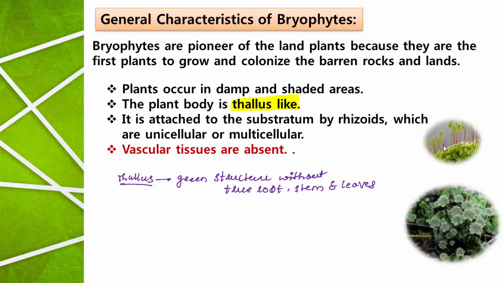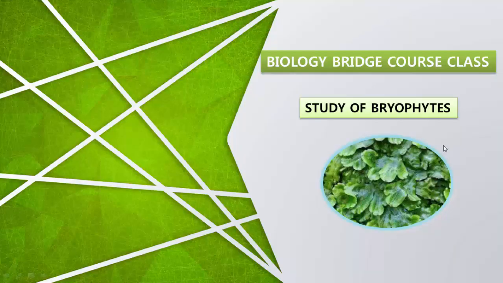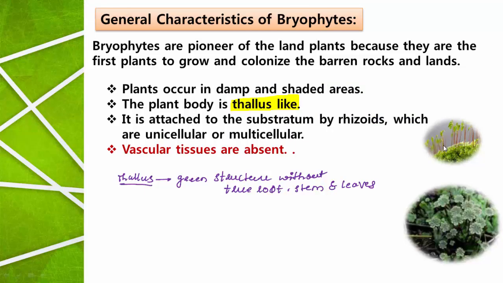If you observe this image and this image, even the first image which I used in the introductory part, this is a bryophyte plant body, but it doesn't have any true root, true stem or true leaves. Any structure without true root, stem and leaves is called a thallus.